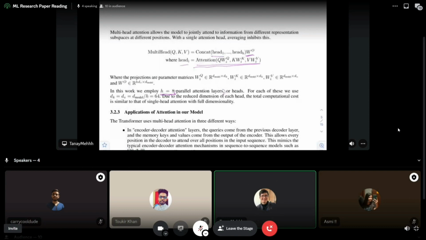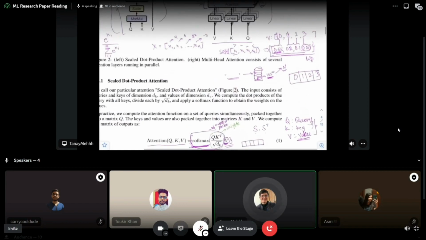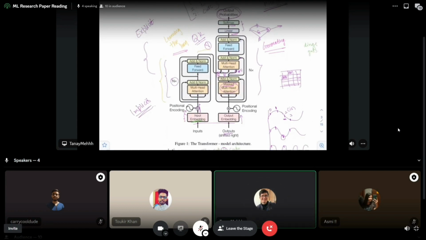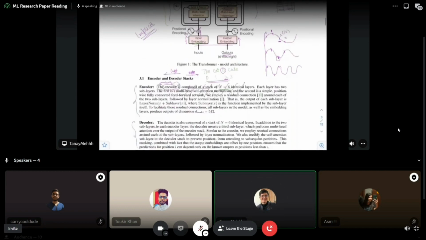So this way, this model is very parallel instead of being sequential. Instead of your data passing one by one, and because the GPUs on which training happens are really great at parallel processing, really terrible at sequential processing. Not terrible, but it's not what they are meant for. In this case, a transformer model where attention is used is easily parallelizable on a GPU or on multiple GPUs. And this is why they are so popular, because they are faster to train, more memory efficient, and they use your GPU better, right? This is the reason why once this paper was released, all these BERT and GPT and other models started coming up.